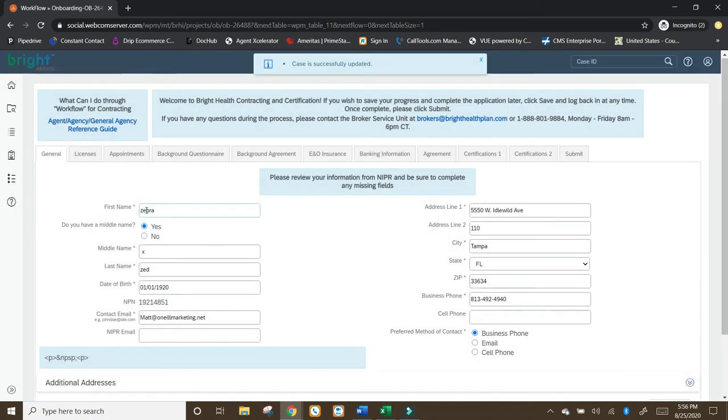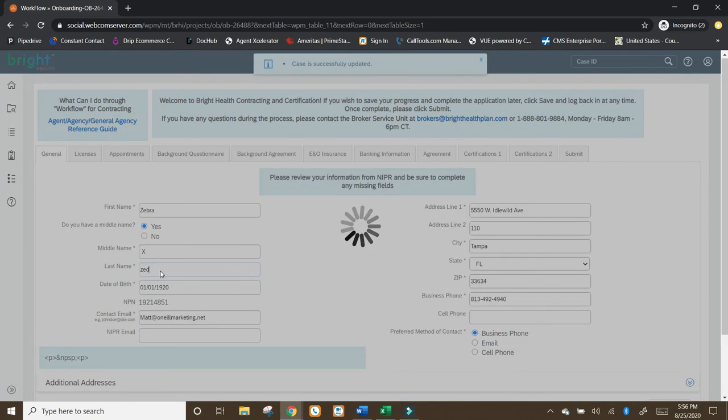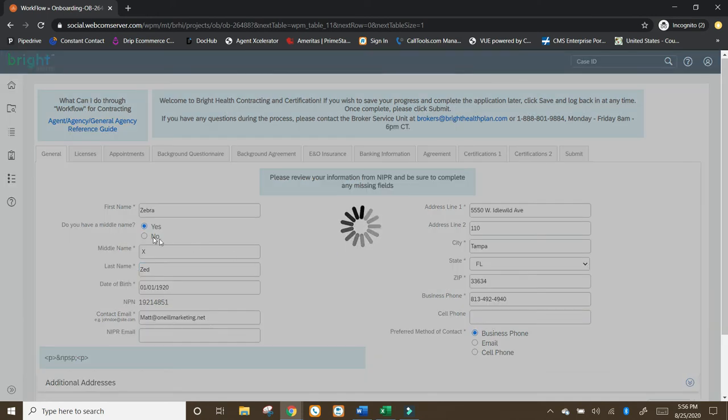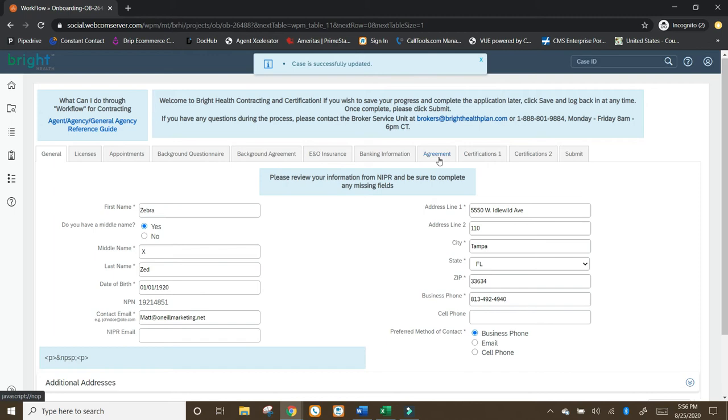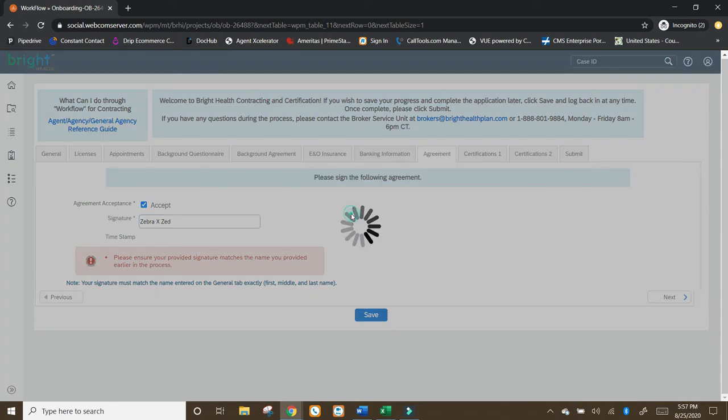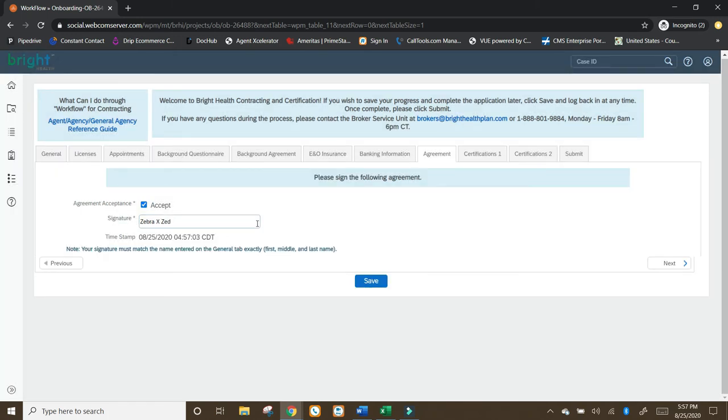This is the issue I've been having: when you put your name in, don't slack like I did there. Capitals, ZEBRA, capitals. There we go. So now let's try going back to agreement, clicking accept. And look, it accepted it, because you've got to perfect it. There's no joking around with this. There's no leeway. It needs to be the exact same way it's coming in on the general tab.